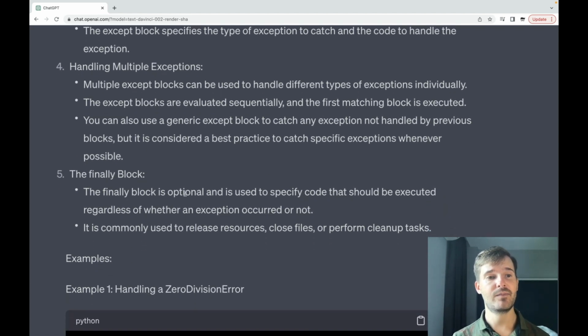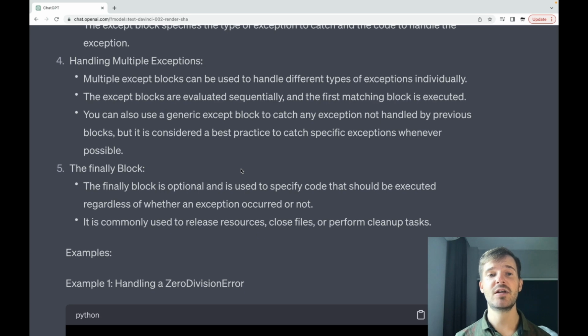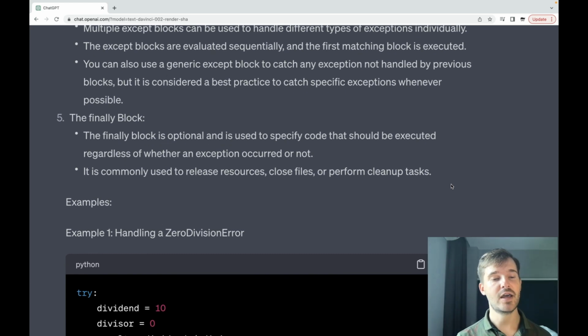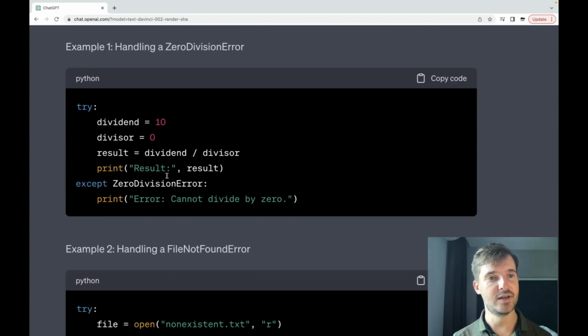The finally block. The finally block is optional and is used to specify code that should be executed regardless of whether an exception occurred or not. It is commonly used to release resources, close files, or perform cleanup tasks. Okay, let's see the examples here.